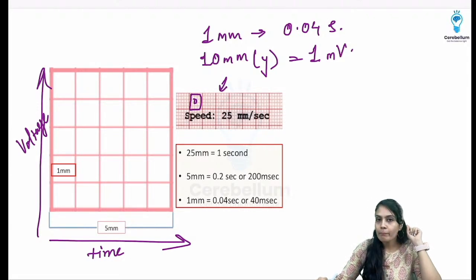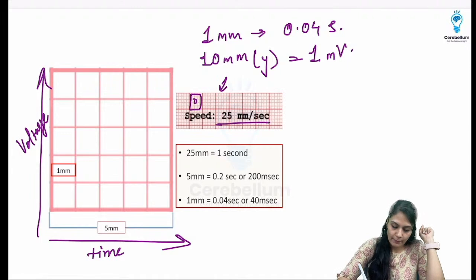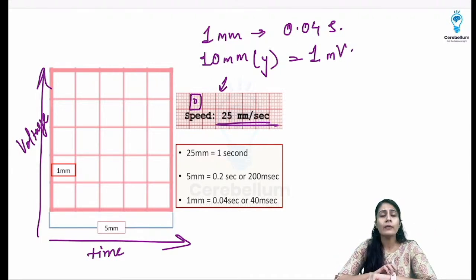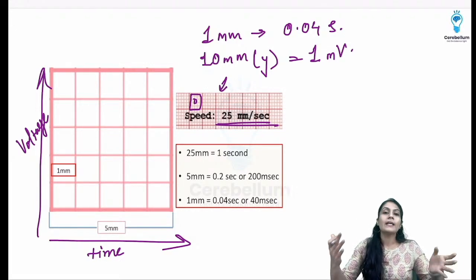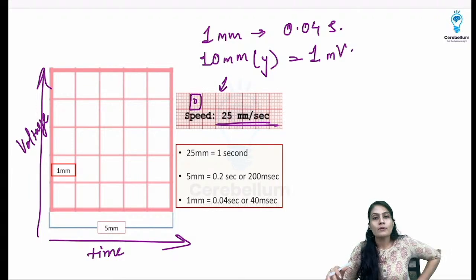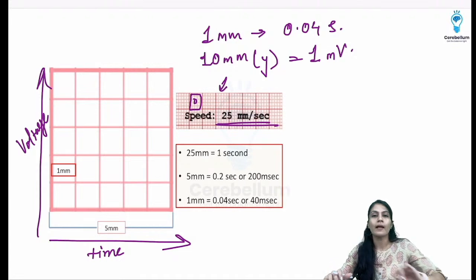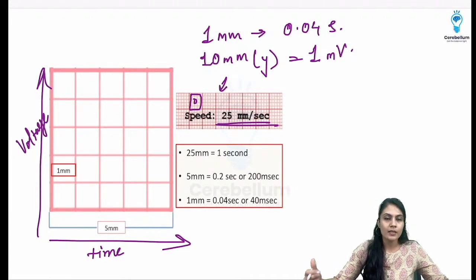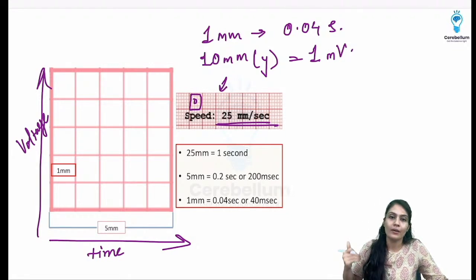And if I pick up, there are speeds like 25, 50, 75 mm per second, but the standard speed is going to be 25 mm per second. What do you mean by standard? If it is not specifically written on the paper what the speed is, it is understood, it is the unwritten rule that the machine has been running the paper at this speed, that is 25 mm per second. That is the normal timing, isn't it? And this is the speed that we use to calculate the heart rate.